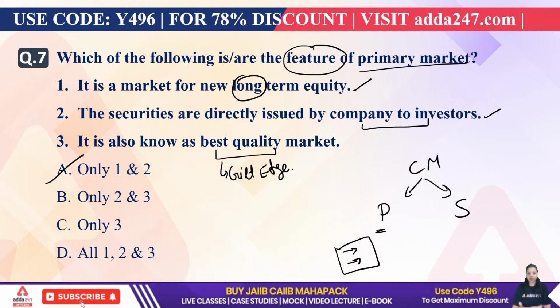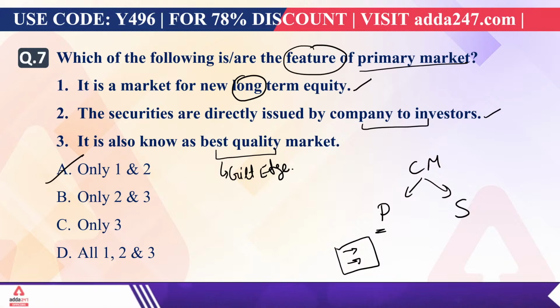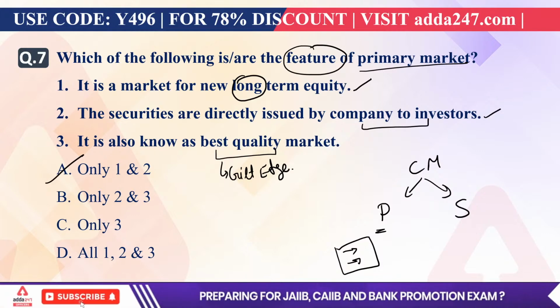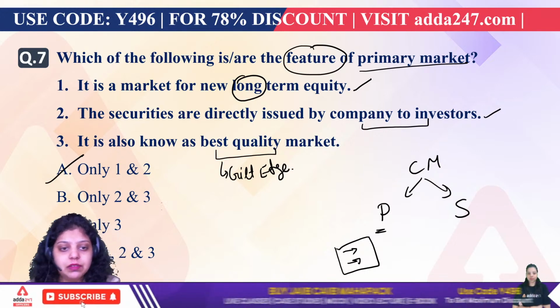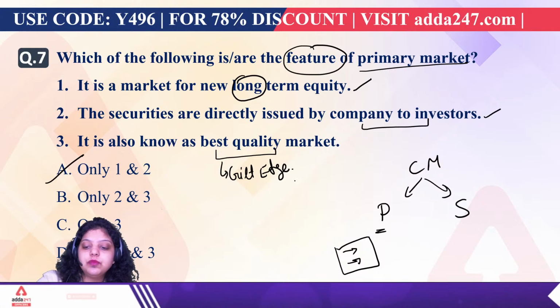Commercial bank CRAR, how much? That is 12%. All the public sector banks have to maintain a minimum of 12% CRAR, and other banks can maintain 11.5. Let's see here, one second.